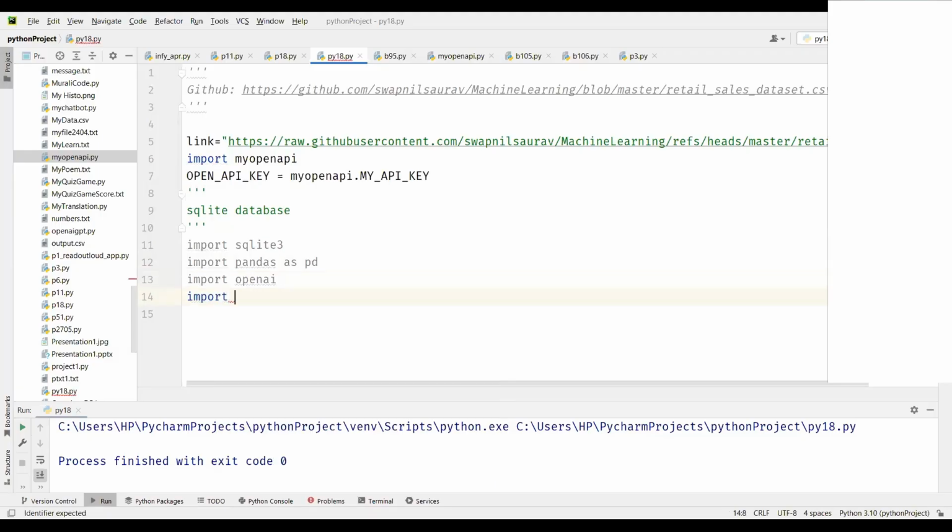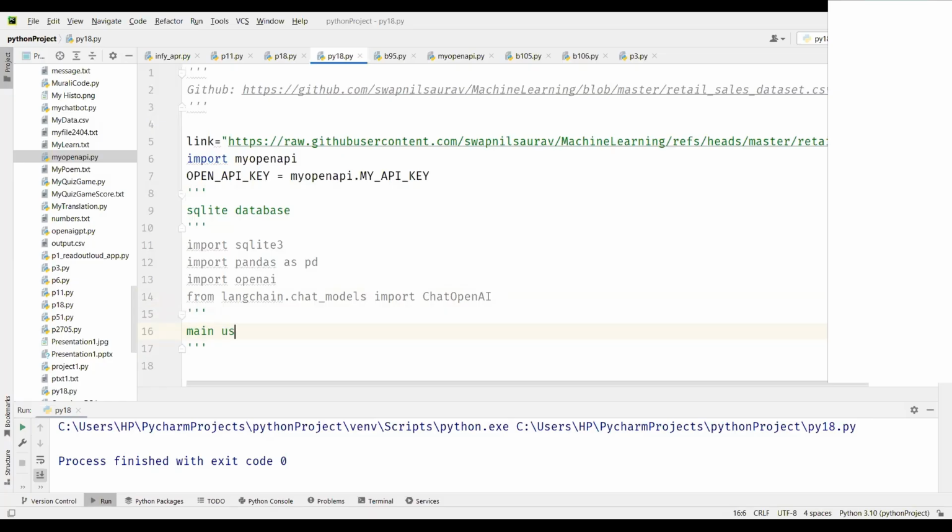Okay, so I'm going to say import LangChain dot chat models. We are going to build a chat which will connect to the CSV file and get the data for us. We will also print the query that is created to get the data. We'll use LangChain chat models, and I can say from LangChain import ChatOpenAI. So ChatOpenAI will help us to connect and get the OpenAI capability.